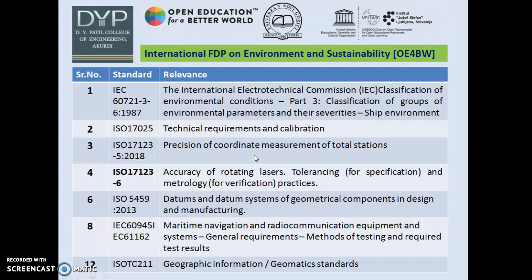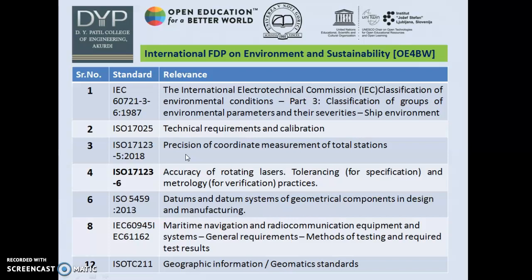ISO 17025: technical requirements and calibration. ISO 17123: precision of coordinate measurement of total station. ISO 17123 part 6 deals with accuracy of rotating lasers, tolerancing and metrology practices. ISO 5459:2013 deals with datums. IEC 60945 deals with maritime navigation and radio communication equipment.